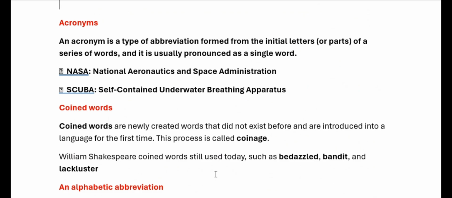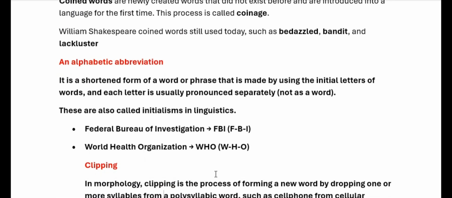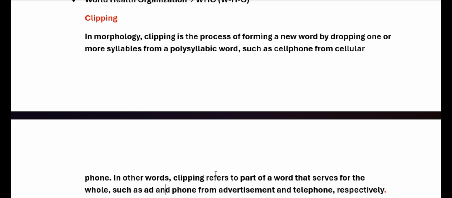First one is acronyms, which is the combination of the initial letters of a series of words which has a pronunciation, like NASA. Coined words are newly formed words. Alphabetic abbreviations are also the combination of initial letters, but each letter is usually pronounced separately, like FBI.